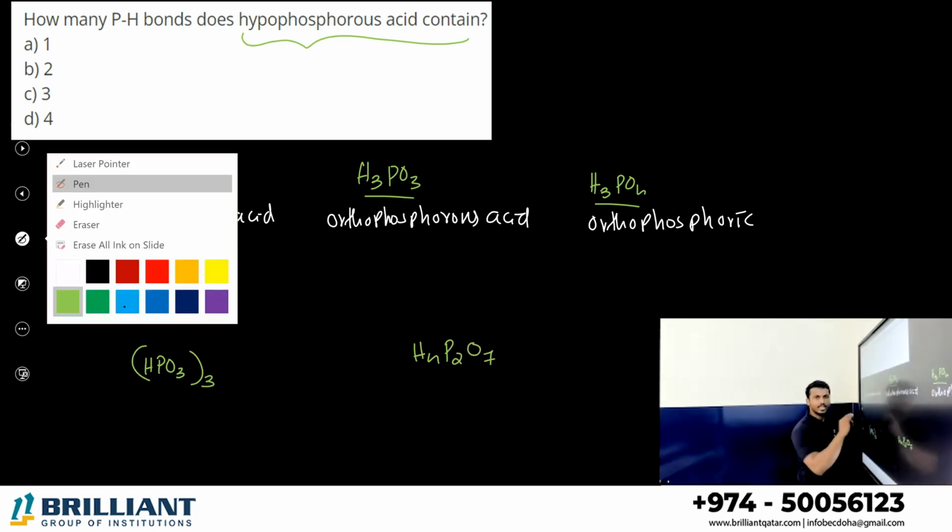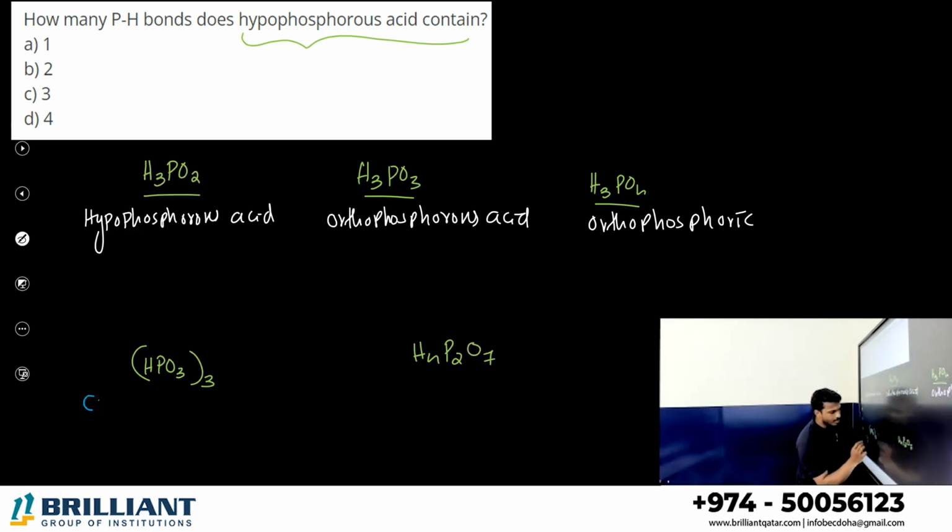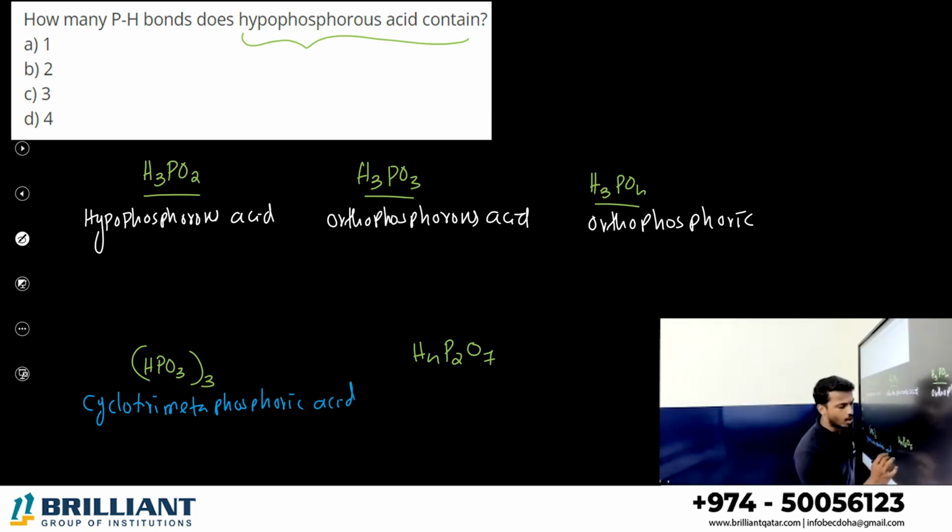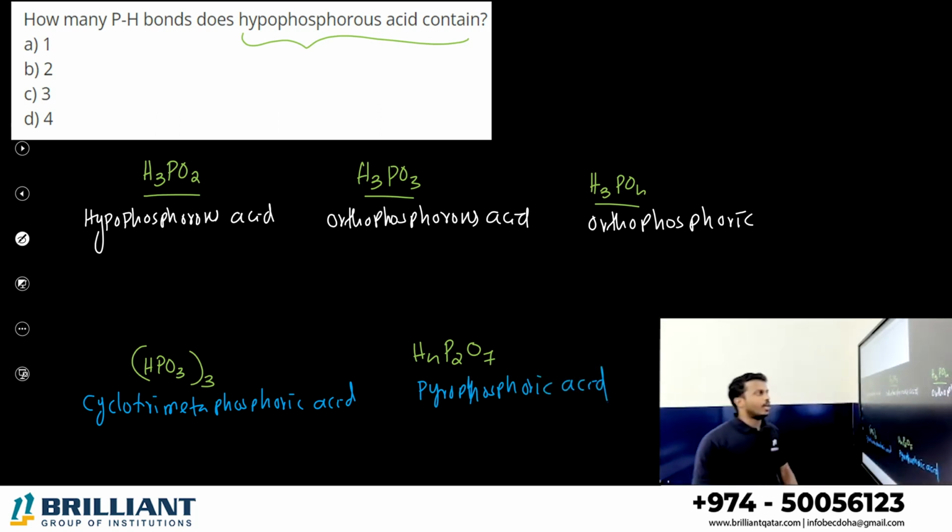HPO3 thrice is a cyclic compound known as cyclotrimetaphosphoric acid. H4P2O7 is called pyrophosphoric acid. Alright.